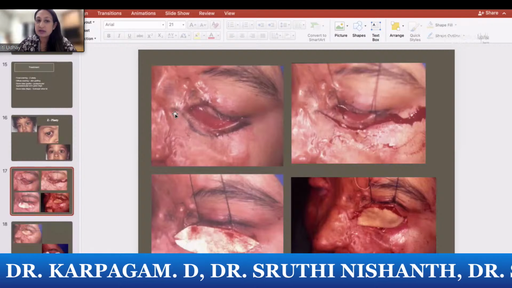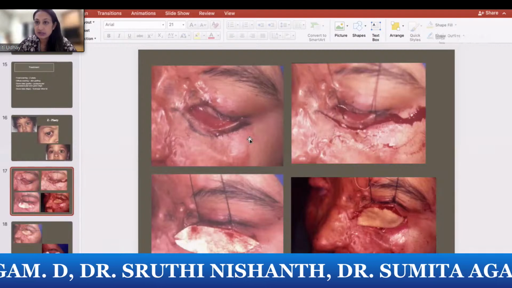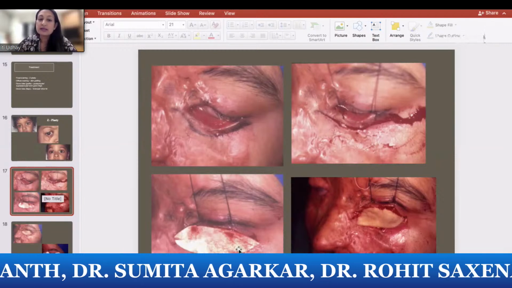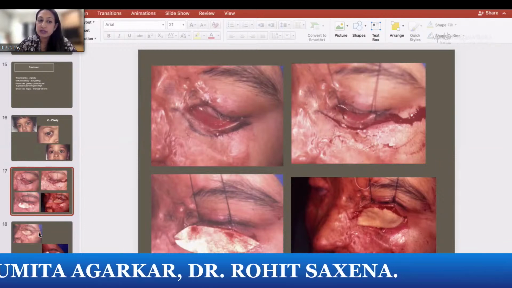This is how a skin graft is done. We incise in the infraciliary area. We remove all the scar tissue, and then make a template to see how much of a graft we require.